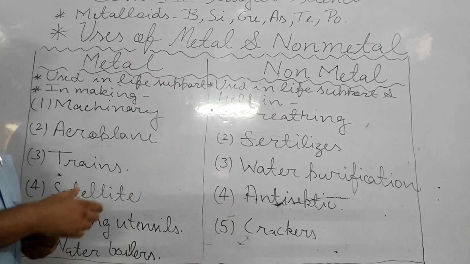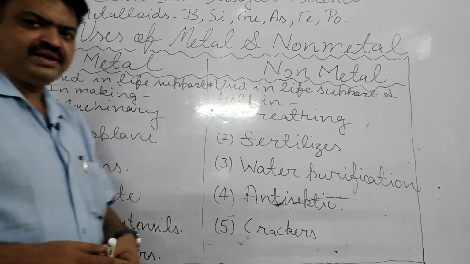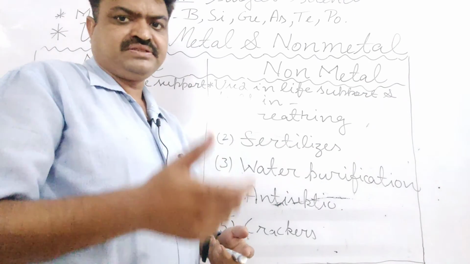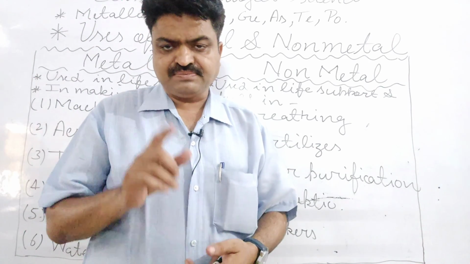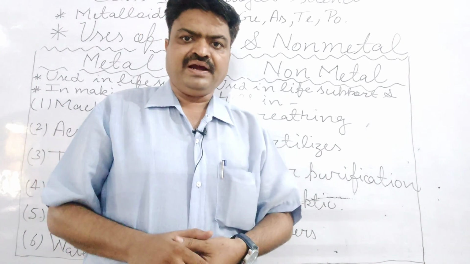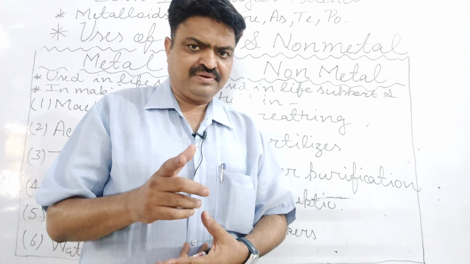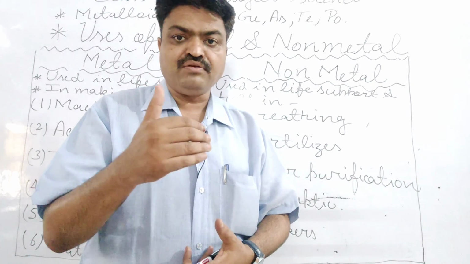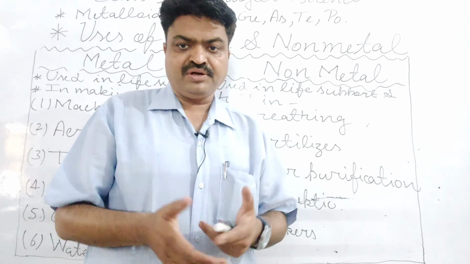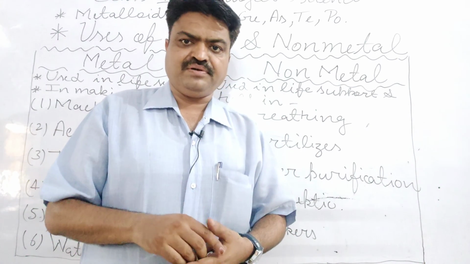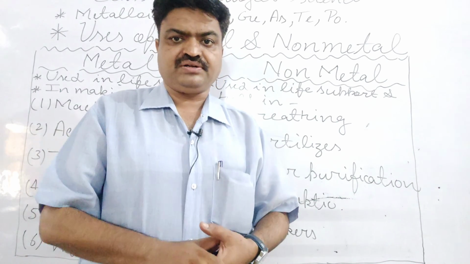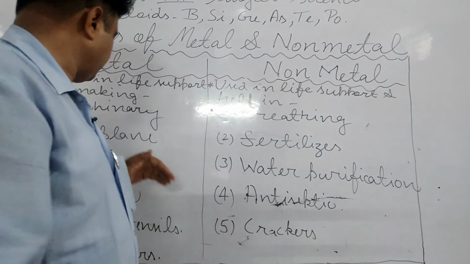With this, the body of the aeroplane, an automobile transport, student, is also made up of metal. And which metal is found in this? Can you tell me the name of that metal? It is aluminium. Most of the body of the aeroplane is made up of aluminium, student.